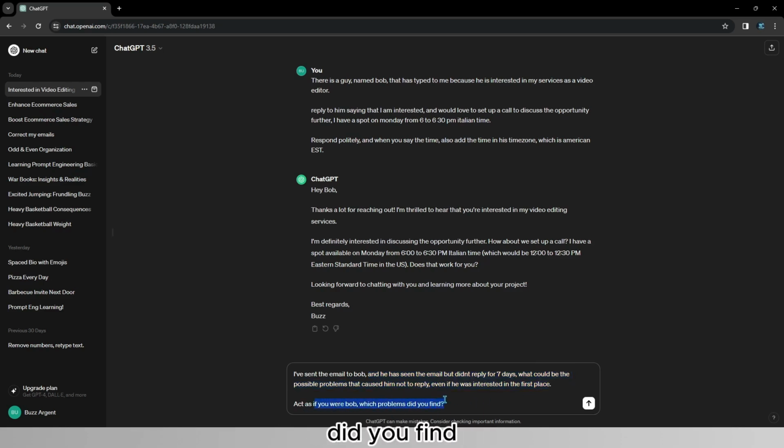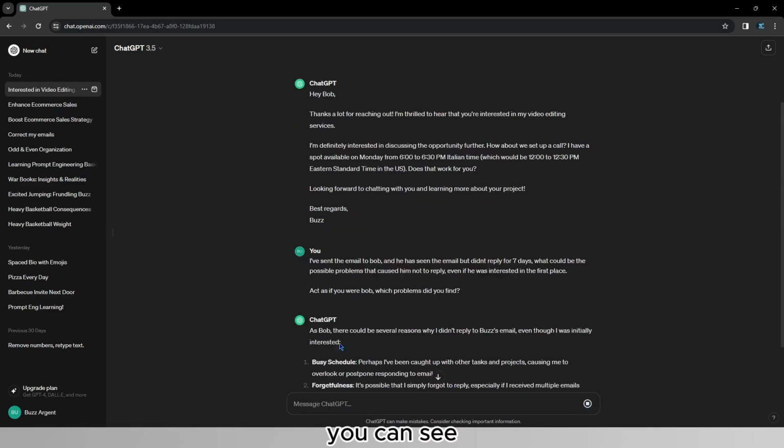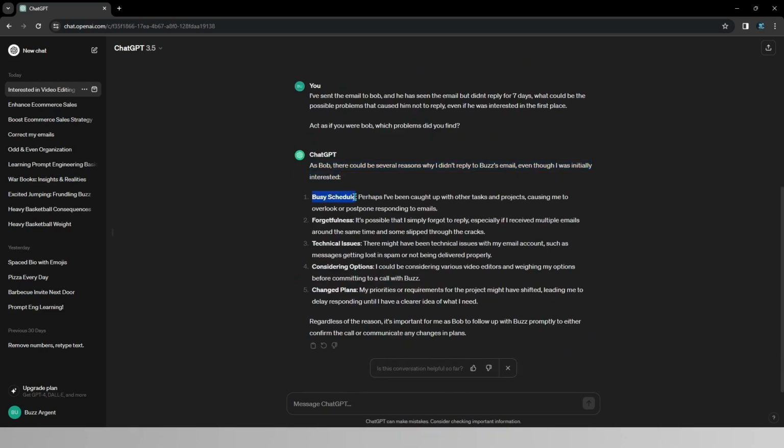Which problems did you find? So I'll go ahead and hit enter, and as you can see, it's going to say, as Bob, there could be several reasons why I didn't reply to your email, even though I was initially interested. Busy schedule. Perhaps I have other tasks and projects, and I'm postponing this email. I forgot. Technical issues. As you can see, there might have been some technical issues with the email account. Considering options. So he's considering various video editors at the same time, or changed plans. The priorities or requirements for the projects might have shifted, leading me to delay responding until I have a clearer idea of what I need.